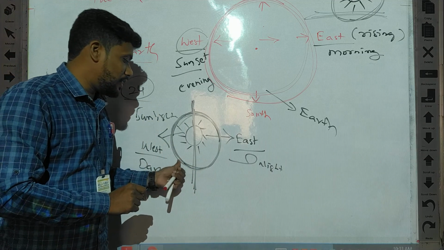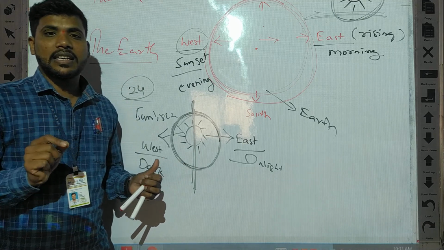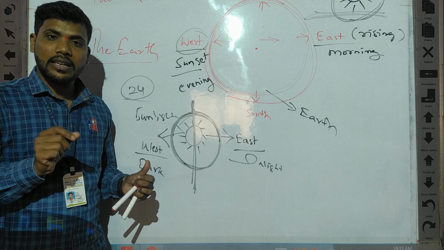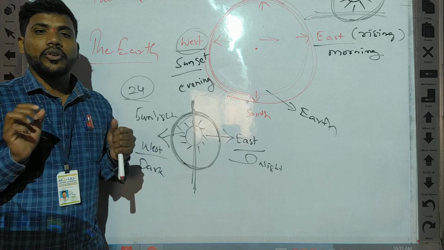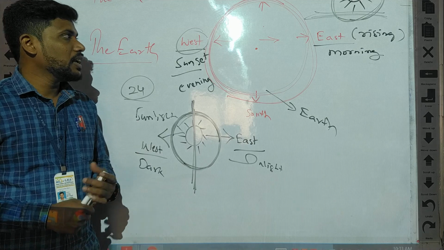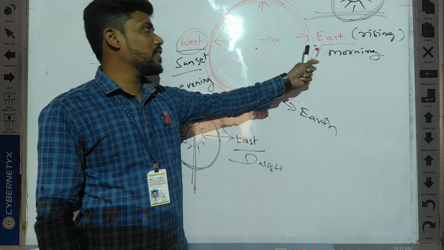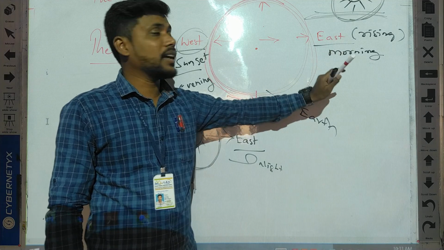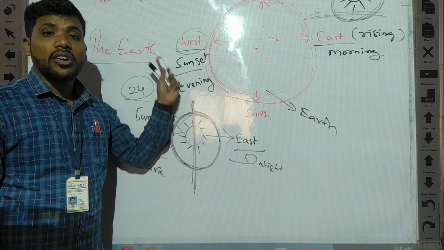Actually, the earth is always rotating around the sun, but we cannot feel it. Understand? This is your lesson about directions. The sun always rises in the east in the morning and sets in the evening on the west side.